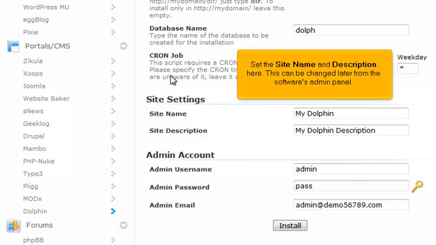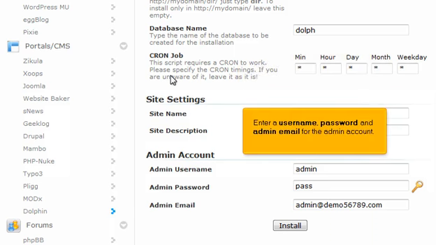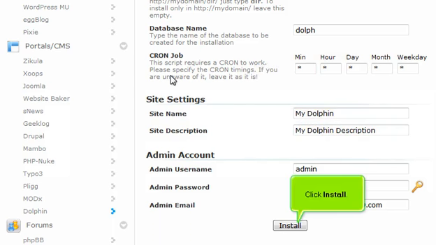Set the site name and description here. This can be changed later from the software's admin panel. Enter a username, password, and admin email for the admin account. Click Install.